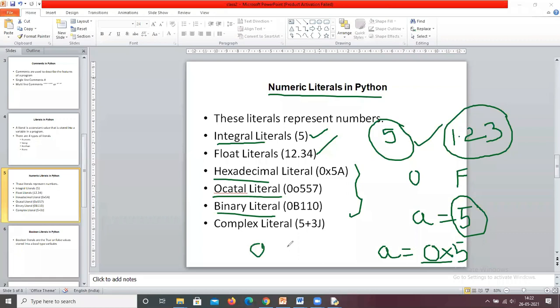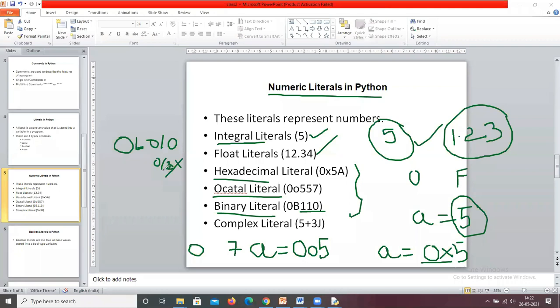A equals 0 and O. It is O, and you can give the number 5. Similarly, binary literal. Binary means numbers in the form of only zeros and ones. Coming to octal, it is 0 to 7. And similarly, binary literal. Binary means 0 or 1. How can we assign it? 0, small b or capital B, and you can give zeros and ones only. Here you don't give 0, 1, 2. It is an error. Why? Because 2 is not in binary.